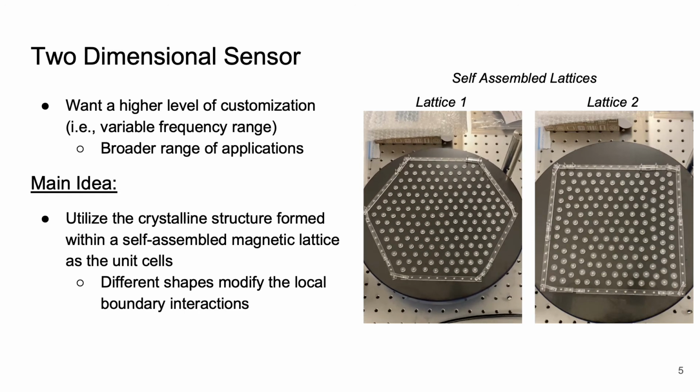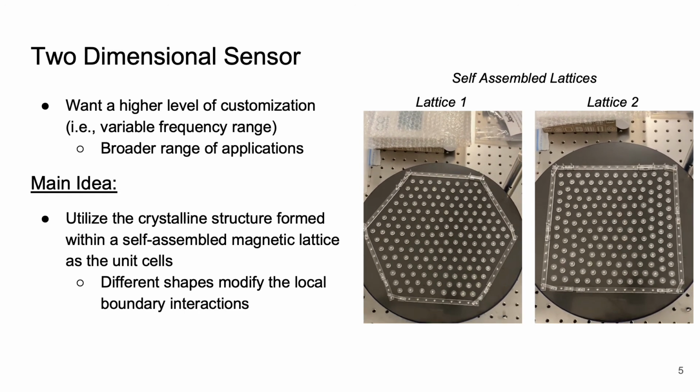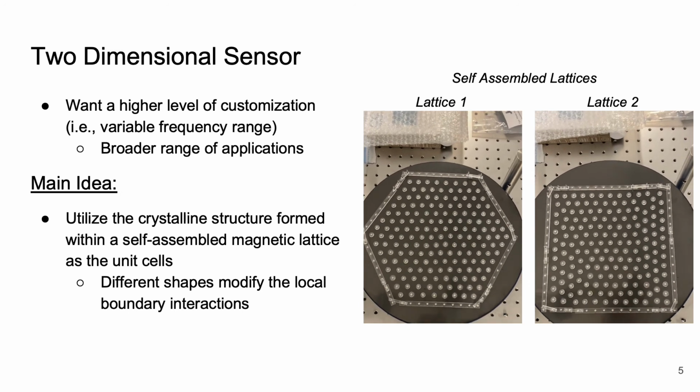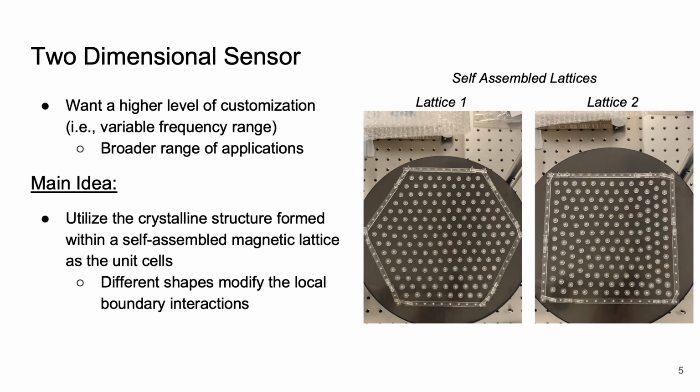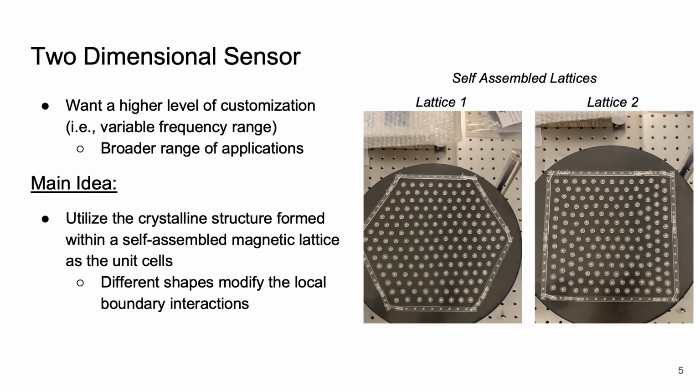In these 2 videos, we have a bike chain-like perimeter that we can move from a hexagon shape into a square shape, and we have 169 disks within the perimeter in both cases. These different shapes modify the local boundary interactions, therefore theoretically changing the wave propagation properties of the system.